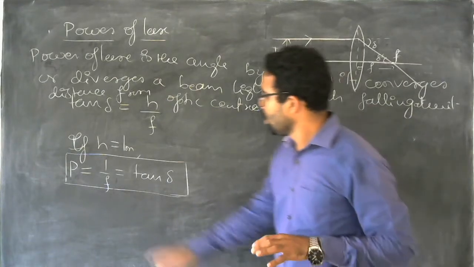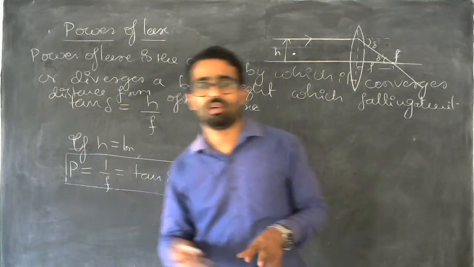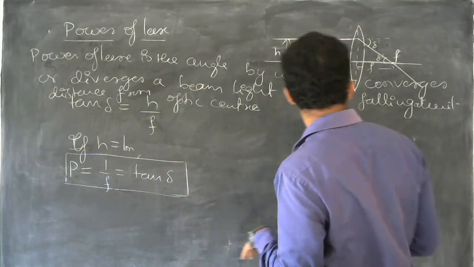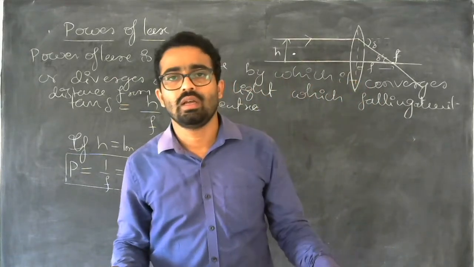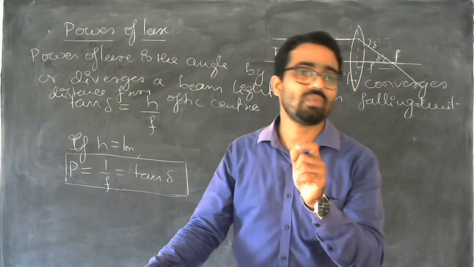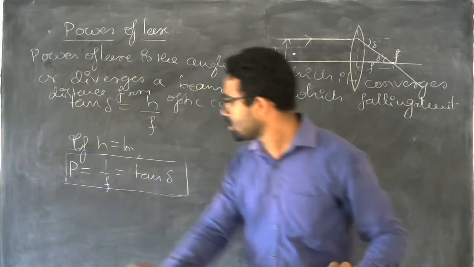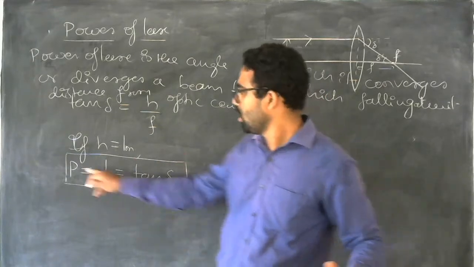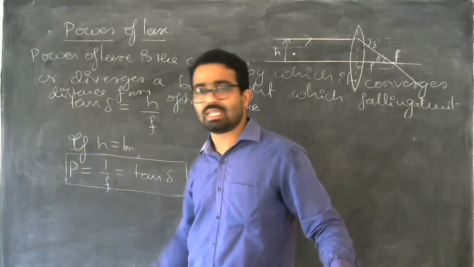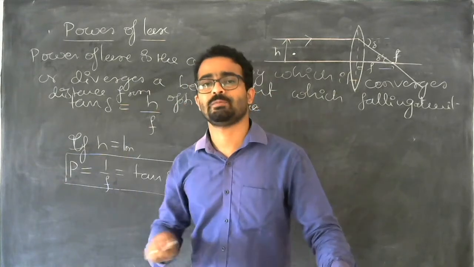Now, for example, if the value of f is very short, if we design one convex or concave lens having a very short focal length, then what happens? If the focal length is shorter, having a less value, then the power of that lens will be very high. That is a high powered lens.